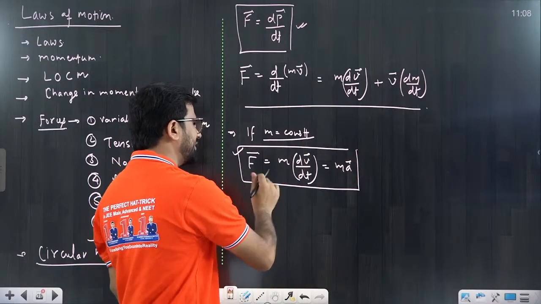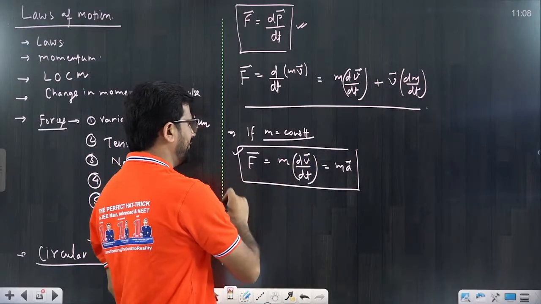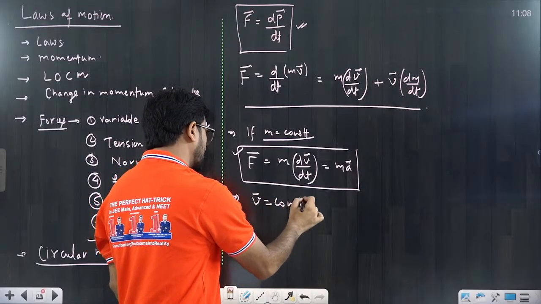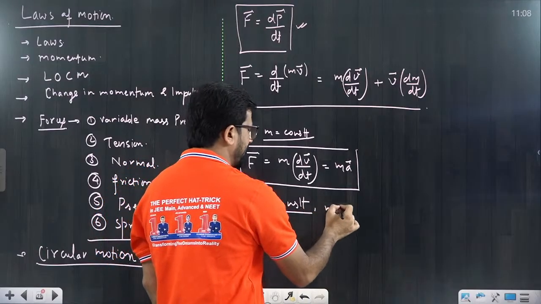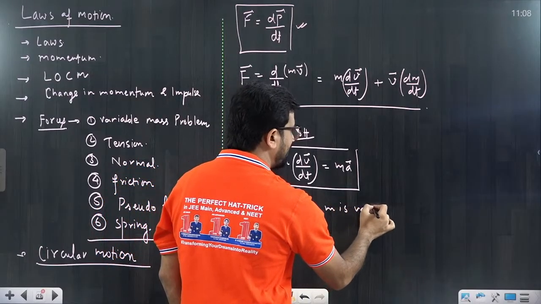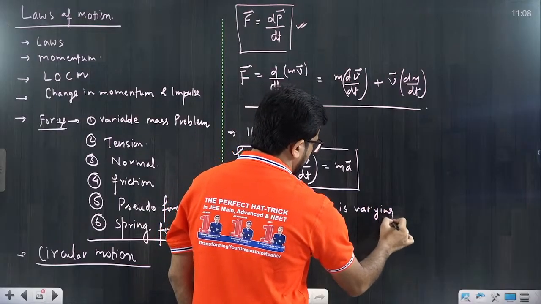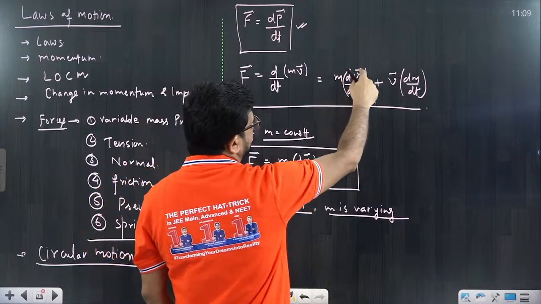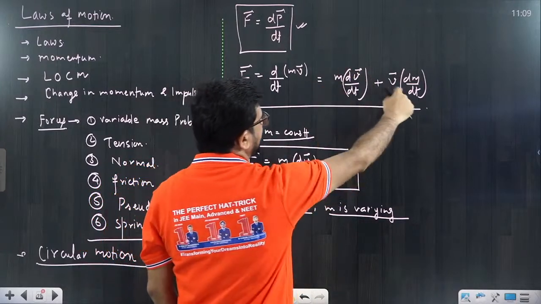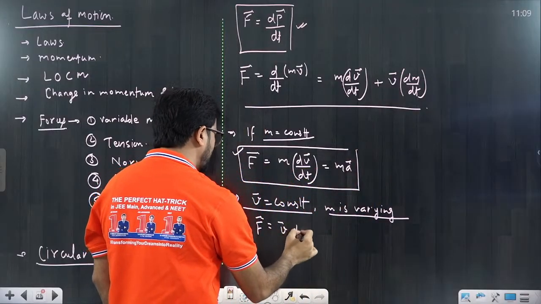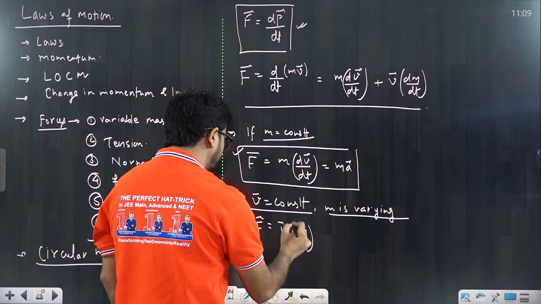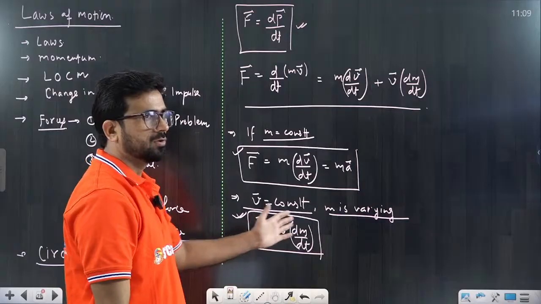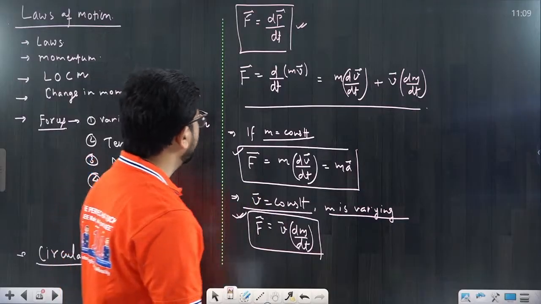Now for m constant, F equal to m into dv by dt, that is F equal to ma. The second way: if the velocity is constant but the mass is varying, that we call a variable mass problem. Then this first term would be 0 because the velocity is constant, so the second term remains: F equals v into dm by dt. That is the force we are taking. So F equal to v dm by dt, we can write it.